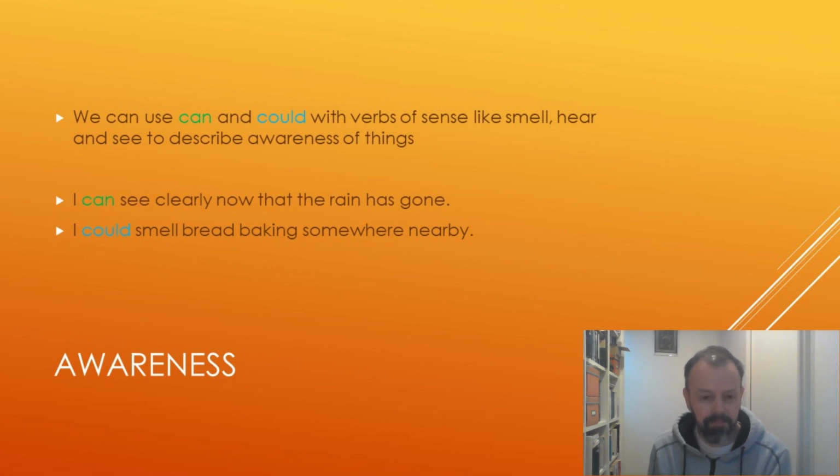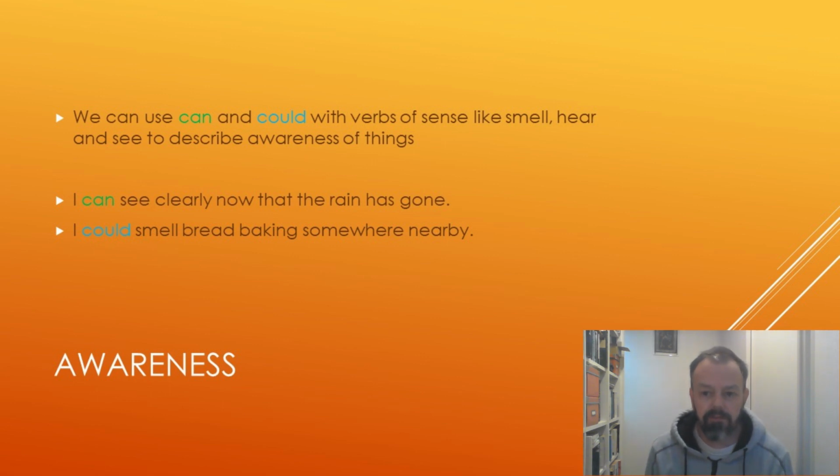But our 5 senses are taste, touch, hearing, sight, and smell. So the verbs we use are taste for taste, smell for our nose, see for our eyes, hear for our ears, and feel for our touch.